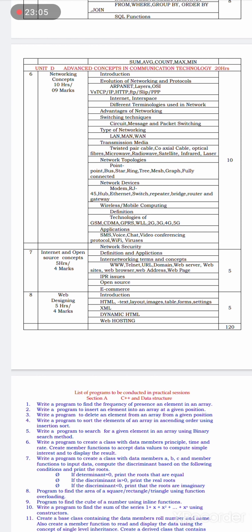What is dynamic HTML? What is web hosting? What is XML? All these are related to web designing, that is creating a website or designing the pages of the website. We are going to study in detail in this chapter.